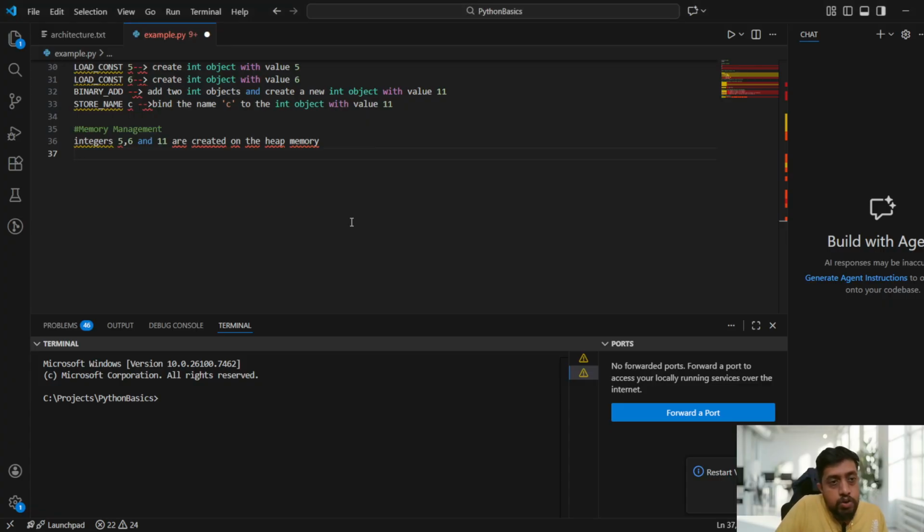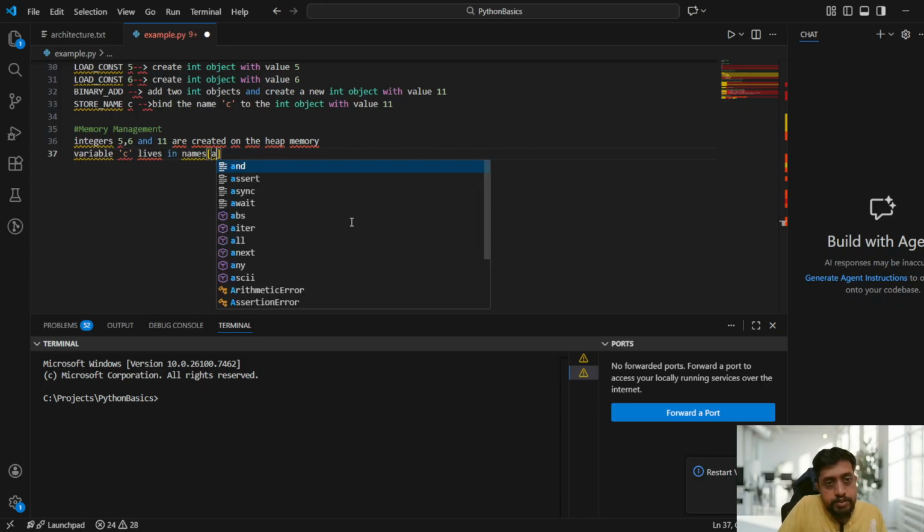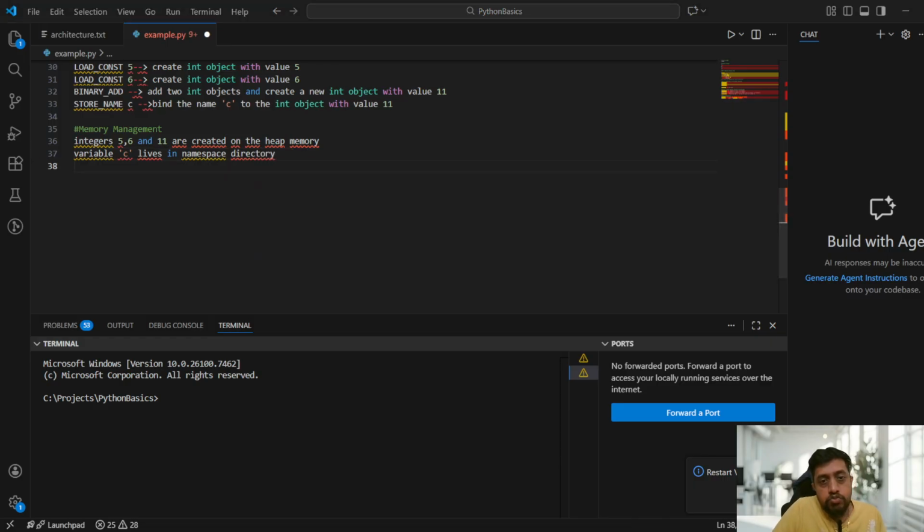Now the variable name C is the variable name, guys. Variable name C lives in the namespace directory. I will make you understand what this namespace directory is also, but just try to understand these things. So what will happen? C points to the object, the result, which is 11, guys. So this is how the memory management works here.